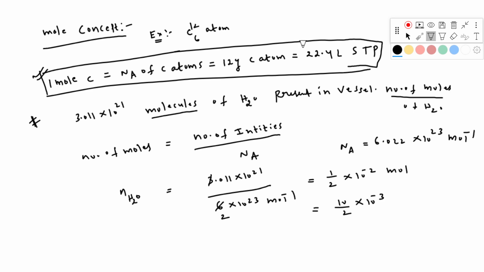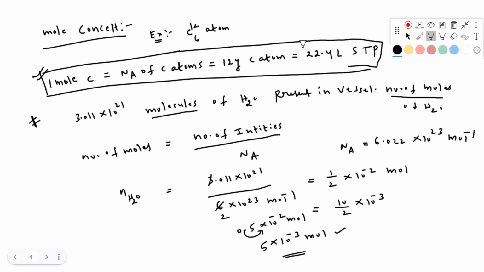That means I can write it as 5 into 10 to the power of minus 3. Clear? Because 1 by 2 is nothing but 0.5. So 0.5 into 10 to the power of minus 2 mole. If the decimal moves to the left, plus; if the decimal moves to the right, minus. So you have to add minus 1. So 5 into 10 to the power of minus 3 mole. This is the answer. So the number of moles of water in the vessel is 5 into 10 power minus 3 mole.